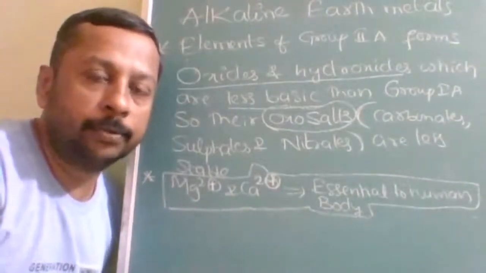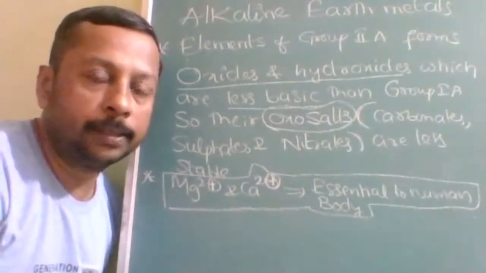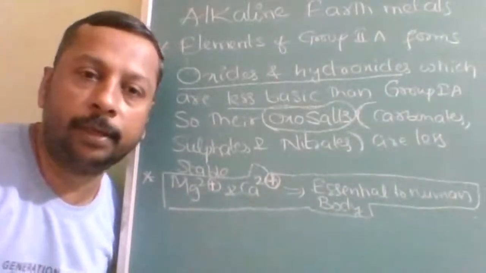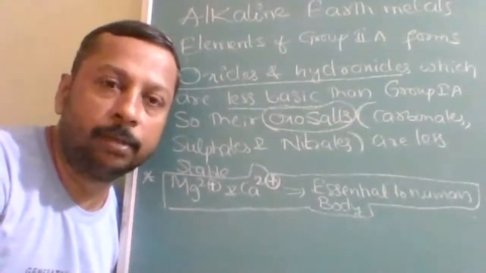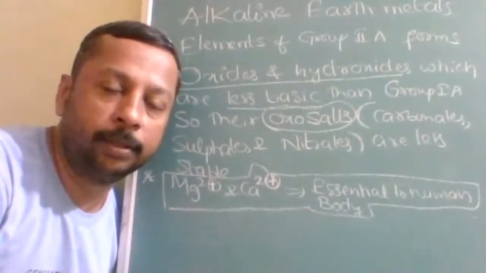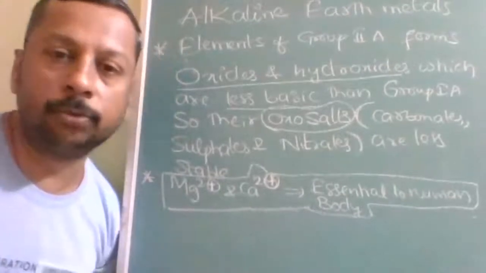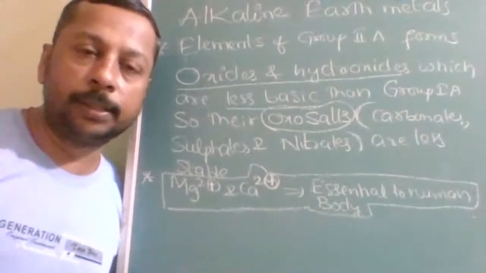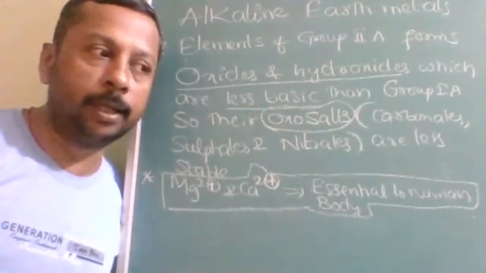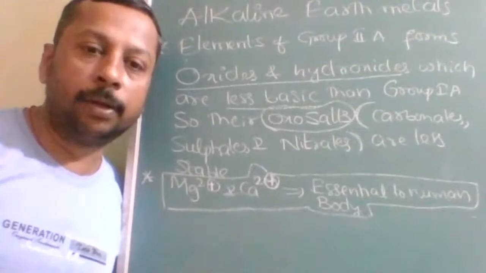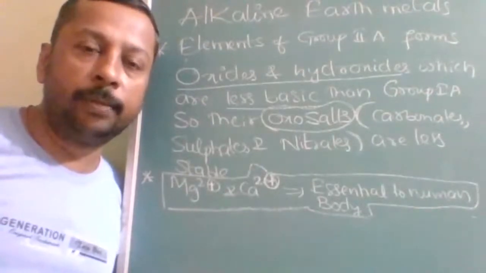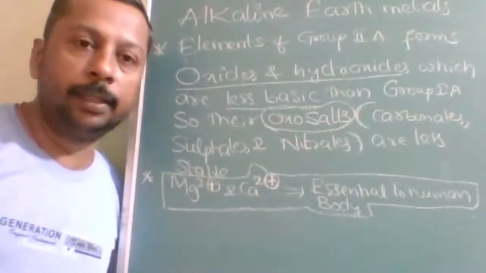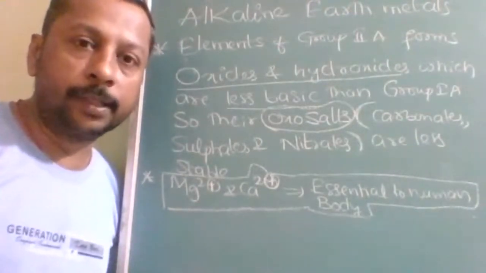Whatever we have studied about lithium, we are going to study for beryllium. Like lithium shows anomalous behavior, here beryllium will show anomalous behavior, and the reasons are going to be the same: due to small atomic size, high ionization energy, high polarizing power, absence of d orbitals. Those remain the same. So this chapter will be very easy if you worked hard in 1A.